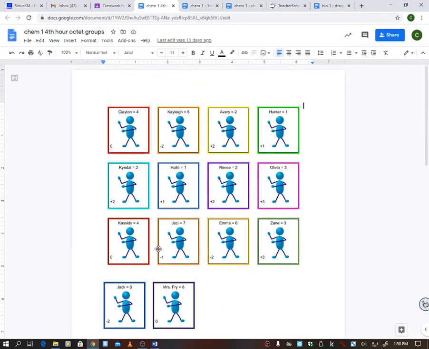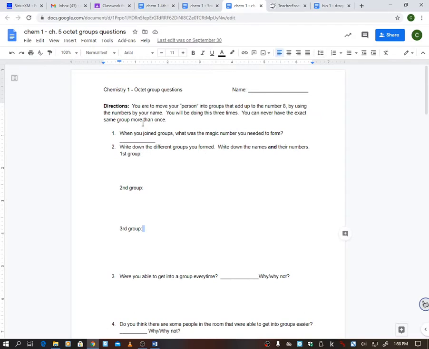Now with fourth hour, I needed to add a few names. You guys are such a small class, I needed to add some stuff in here so that you had more options as far as numbers go. So if you look at this, it says you are to move your person into groups that add up to the number 8 by using the numbers by your name. You will be doing this 3 times. You can never have the exact same group more than once.